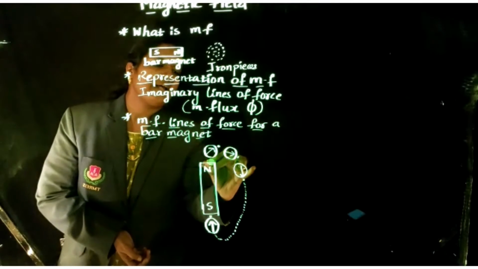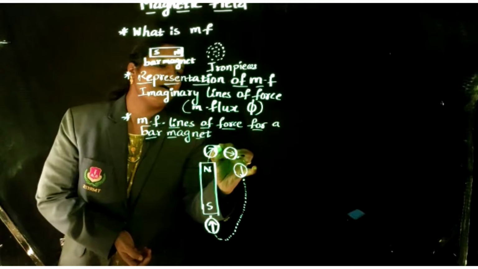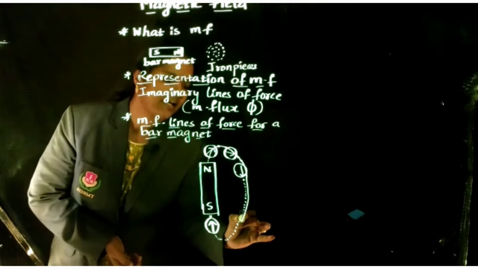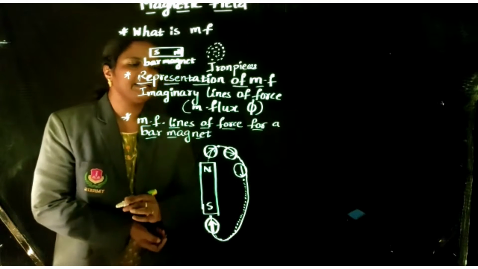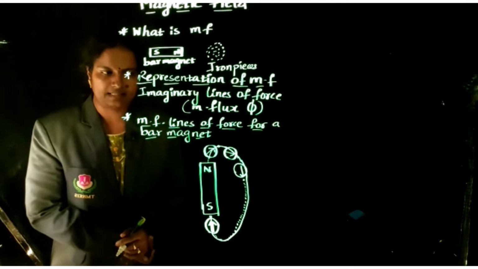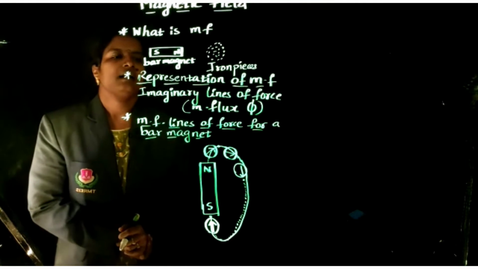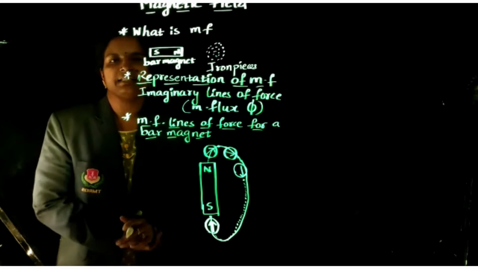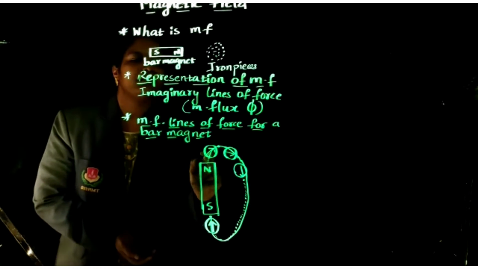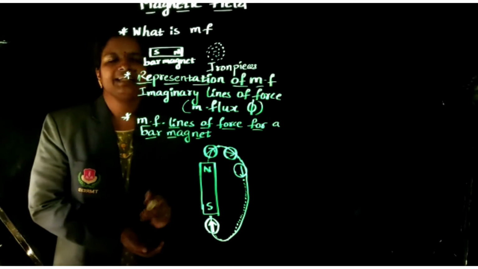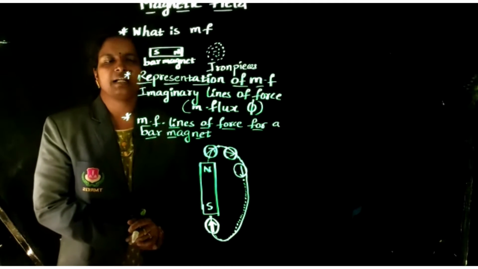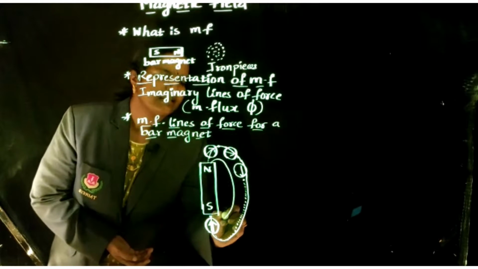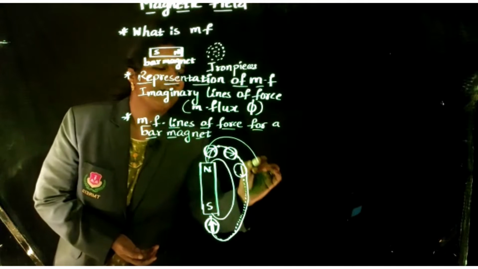Join all the dots and we get an imaginary curved line. This is called a magnetic field line of force; the magnetic field is represented by magnetic field lines of force. In this way, placing the compass needle in various places, we get curved lines like this.